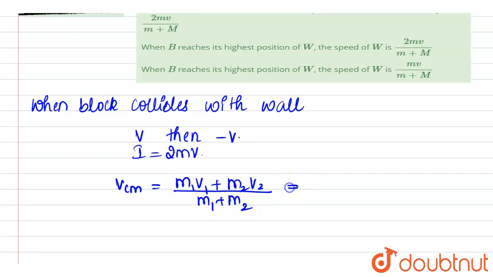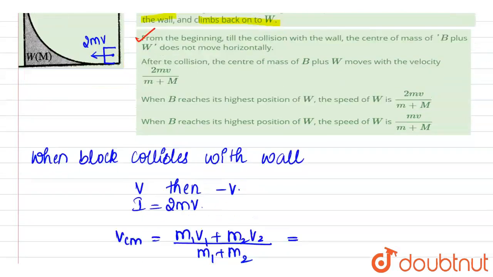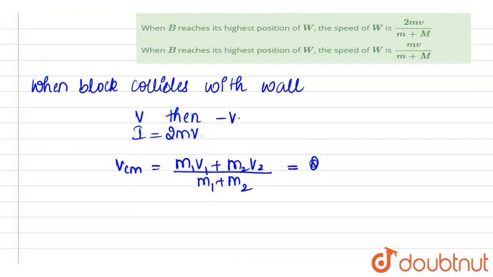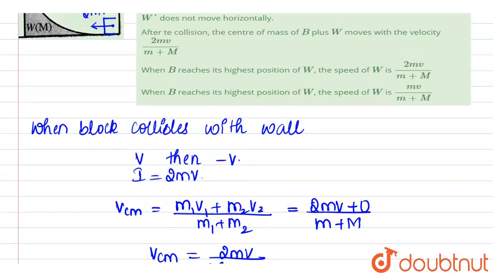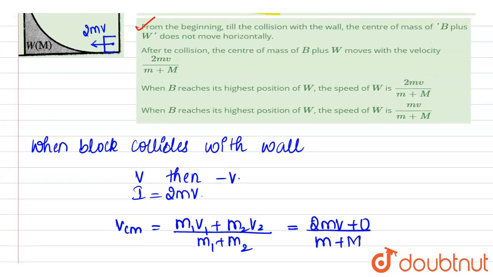On substituting, this block is now moving with velocity v, so that becomes mv plus 0, divided by m plus M. Therefore, after the collision, the center of mass of B plus W moves with a velocity of mv divided by m plus M, which is true.